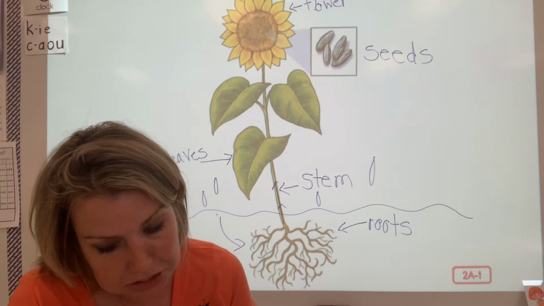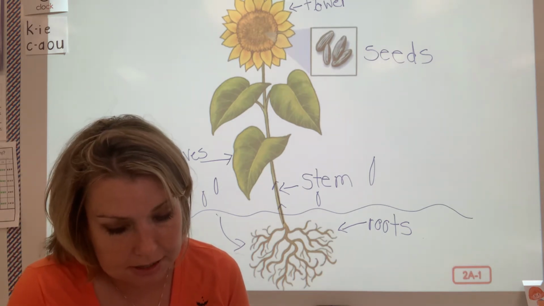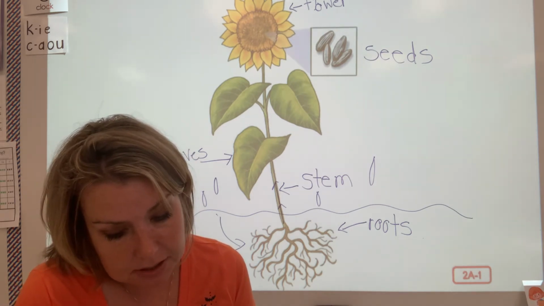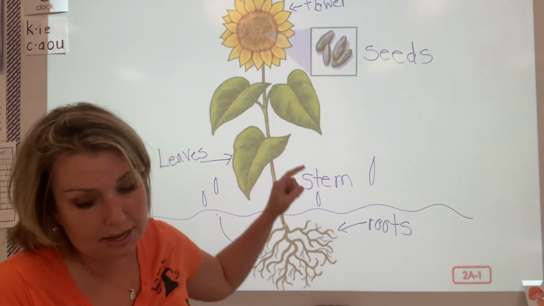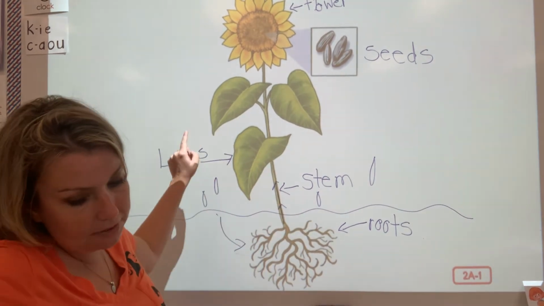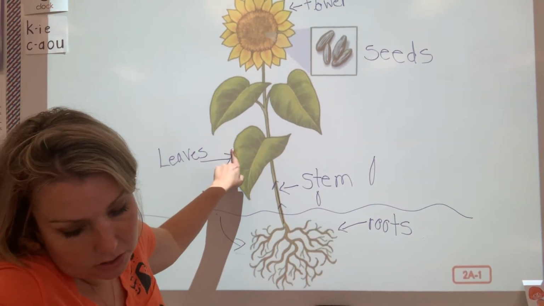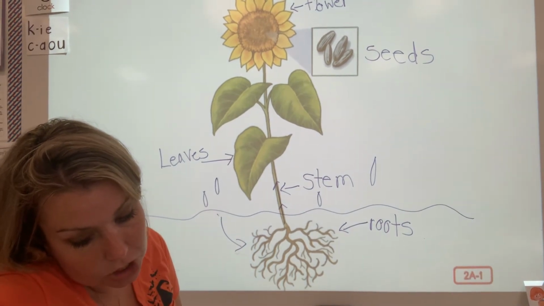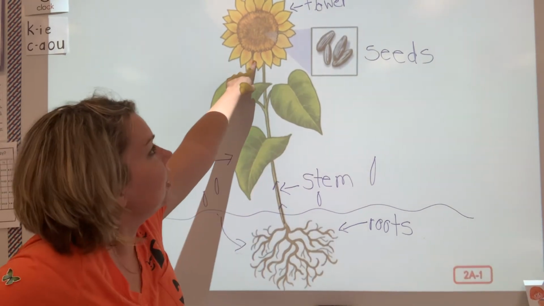As the water and nutrients travel up the stem, they are able to reach other parts of the plant, like the leaves. The leaves are the parts of a plant that are attached to and grow out from the stem. The leaves are usually green, but they can be other colors as well. Many plants have flowers, which are also called blossoms. Look at the blossom on the sunflower plant.